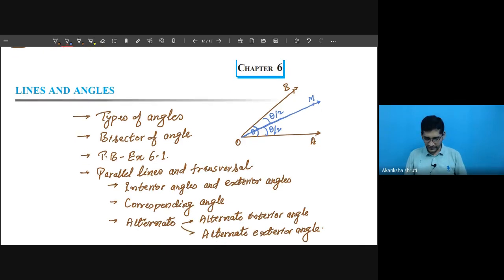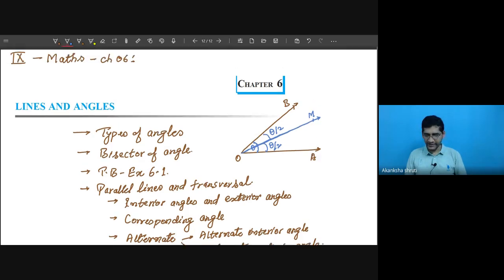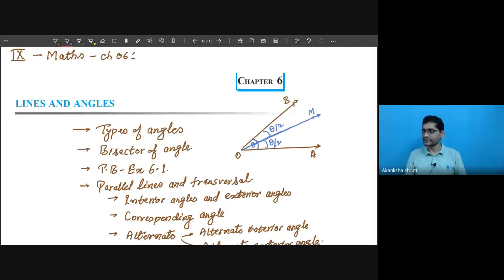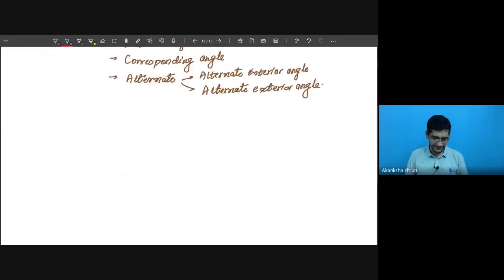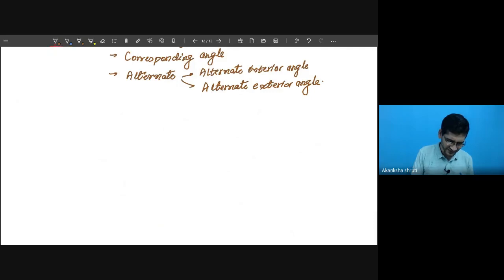Now today we are going to start with this. What is bisector of angle? Complementary angle, supplementary angle, these things are very important. These things and questions based on that I had already solved in our last lecture. So do not forget those things. Those are very important. Now another important small concept is bisector of an angle. So I will start with this.